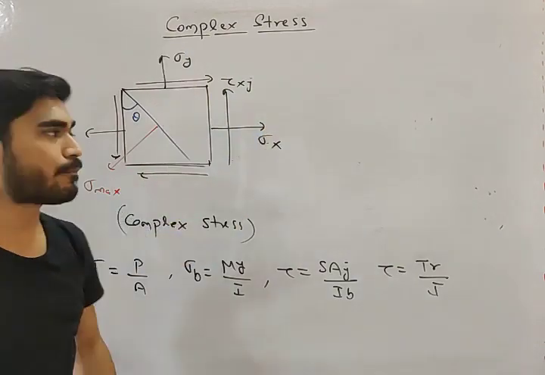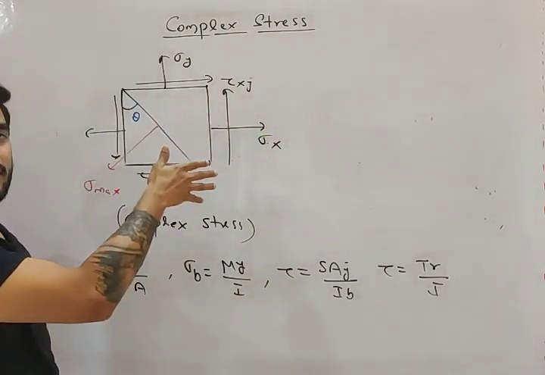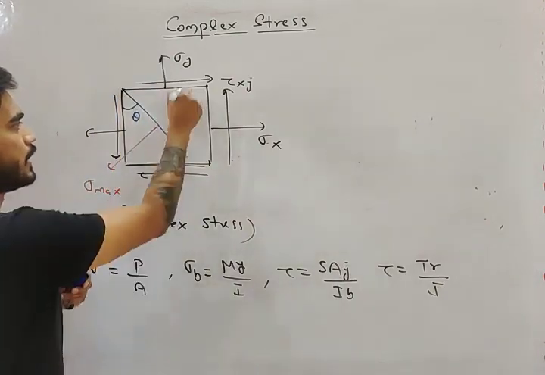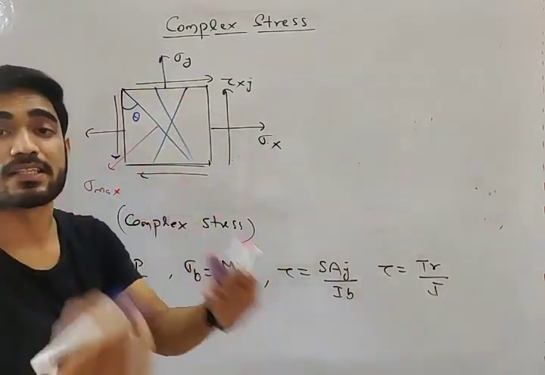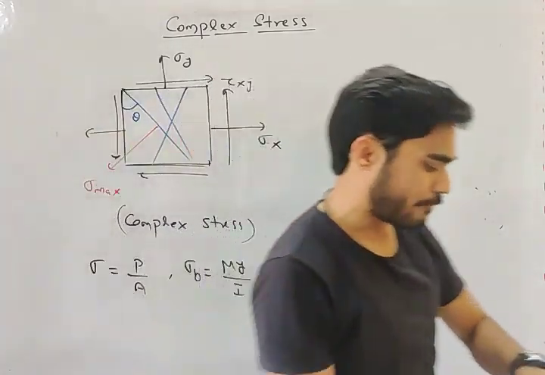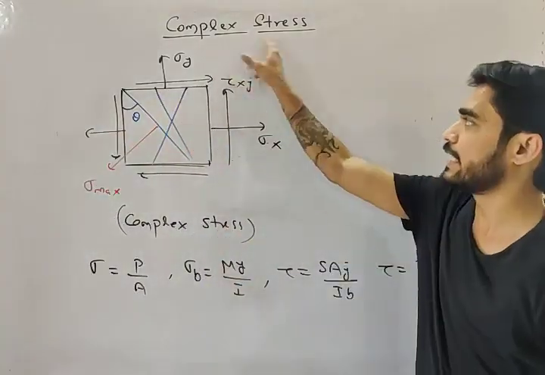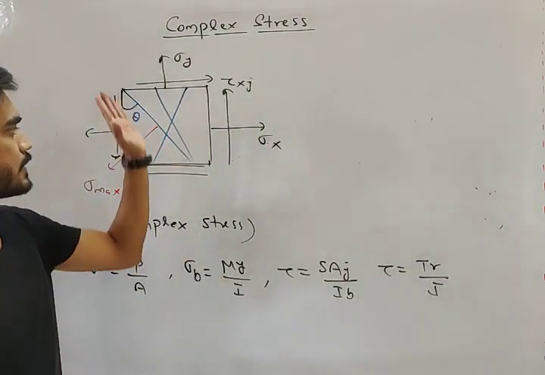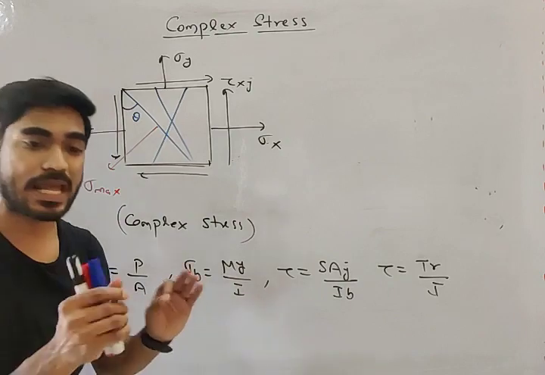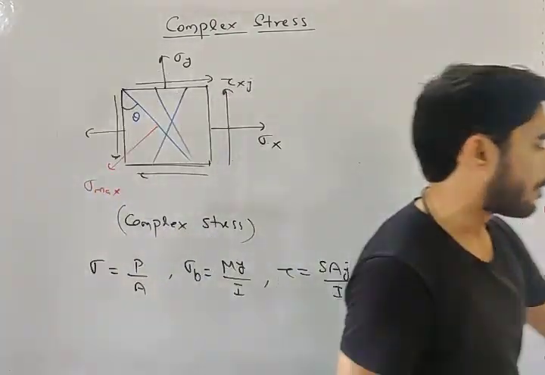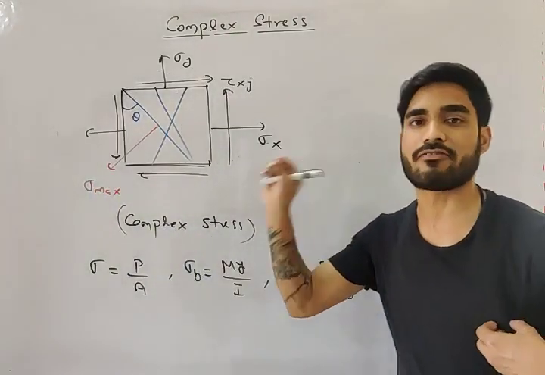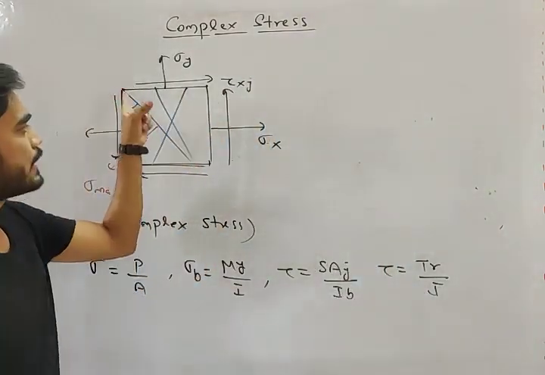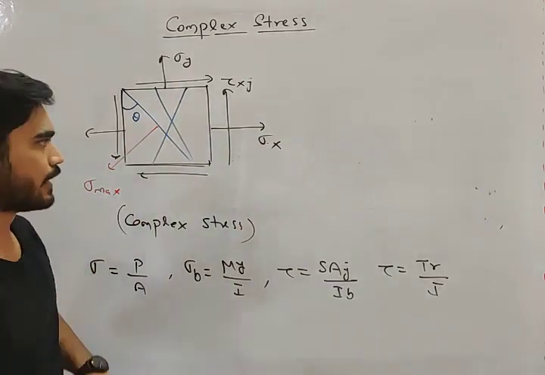Sigma and tau can be maximum anywhere on this body, on this plane. It can be maximum on this plane, it can be maximum on this plane, it can be maximum on any plane. So my friends, what we need to study in complex stress, we need to study how to calculate stresses on inclined planes, my friend. Okay, so what is the topic in complex stress that we have to study?